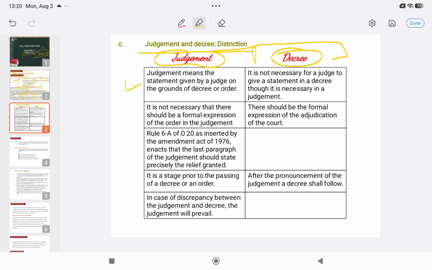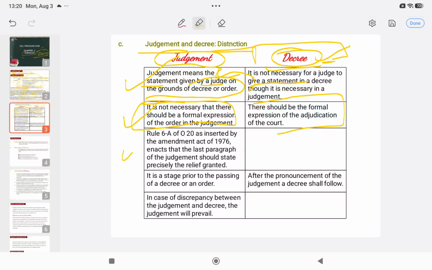What is the judgment? As we have done, it is a statement which is given by a judge of the grounds of decree and order. And what is the decree? There is no such statement in a decree by a judge. It is only necessary in the judgment, right? There is no formal expression of the order in the judgment. However, in a decree there should be the formal expression of the adjudication of the court.